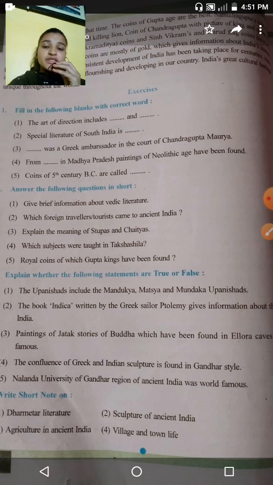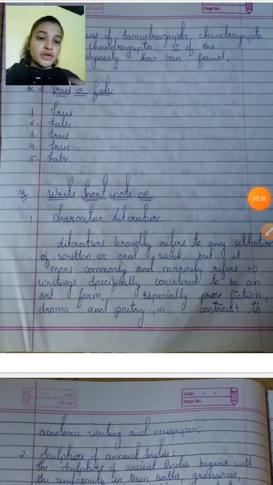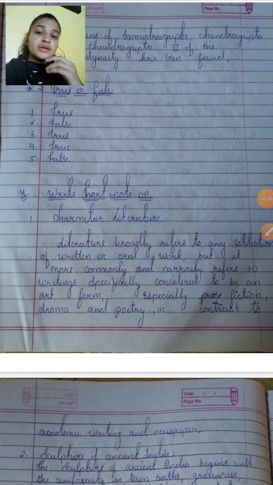The confluence of Greek and Indian sculpture is found in the Gandhara style. Yes, so in the exam, if you are asked about the Gandhara style, it is a confluence of both Greek and Indian, both merged. So it is true. Nalanda University of the Gandhara region of ancient India was world famous. Was Nalanda there? No, it is false. Okay, now we have completed true or false.